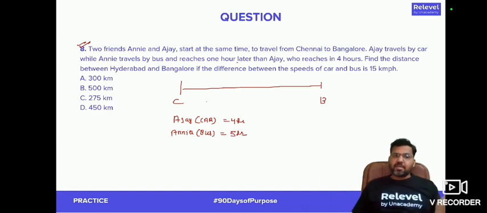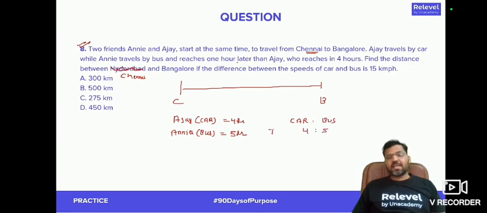Find the distance between. Okay, this has to be not Hyderabad. This has to be Chennai, right? Because it's mentioned here Chennai, right? So find the distance between Chennai and Bangalore if the difference between the speed of the car and bus is 15 kilometer per hour. It's a very simple question, guys. Right? What you need to see here is the time taken by car and bus is in the ratio of 4:5, right? That's a time ratio.